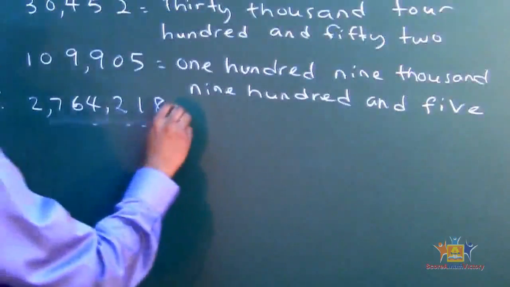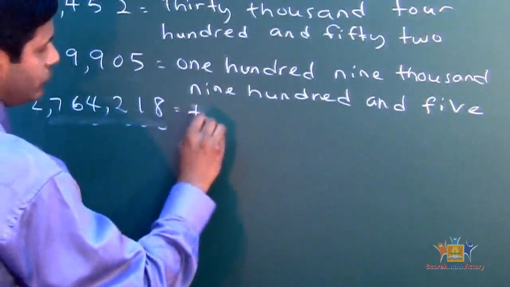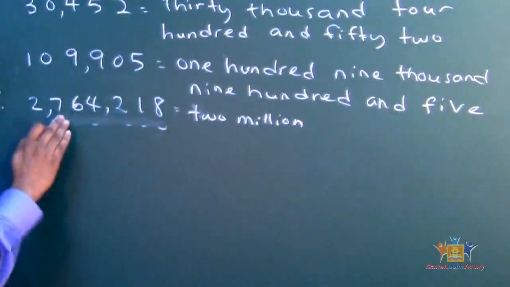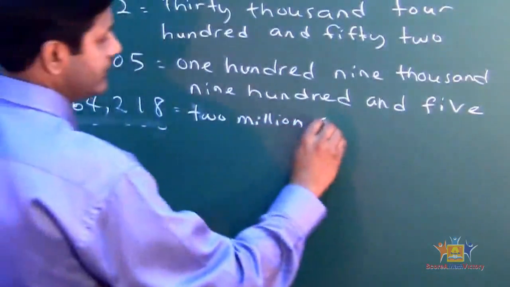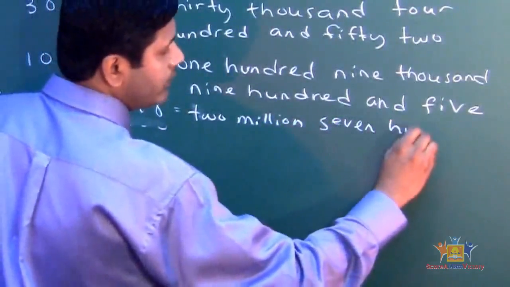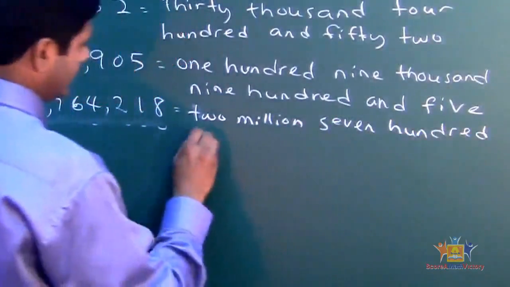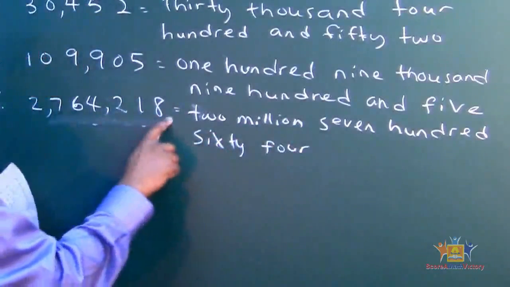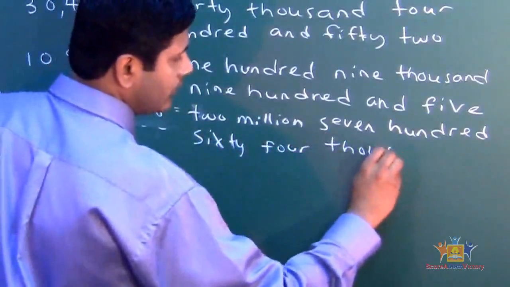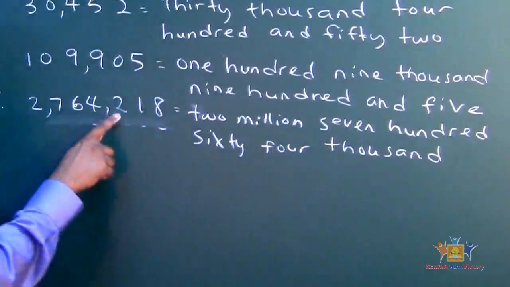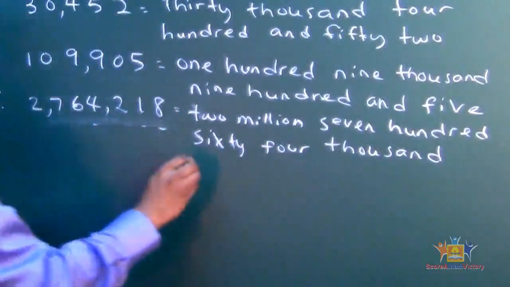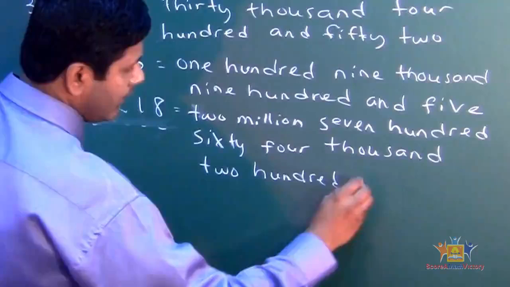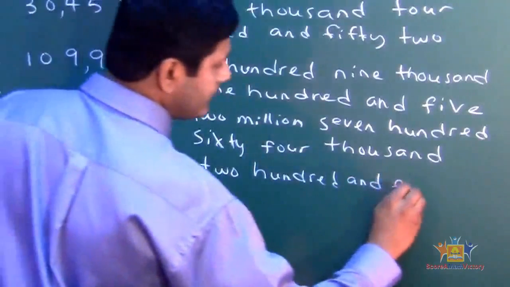The comma method is very powerful. So it'll be 2 million, 764,000, 218.